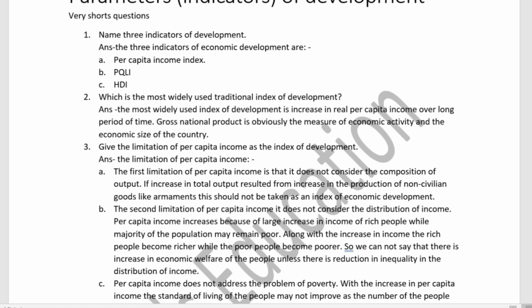Next, which is the most widely used traditional index of development? The most widely used index of development is increase in real per capita income over a long period of time. Gross national product is obviously the measure of the economic activity and the economic size of the country. So the most widely used traditional index is the real per capita income.